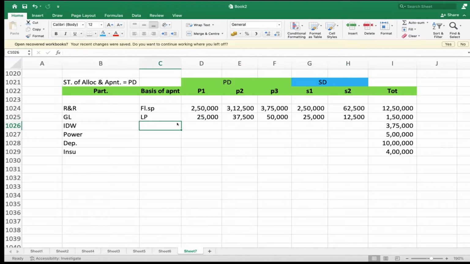Indirect wages. Indirect wages you have to apportion based on direct wages. What about the direct wages ratio? Apportion 3,70,000 in the ratio of direct wages.